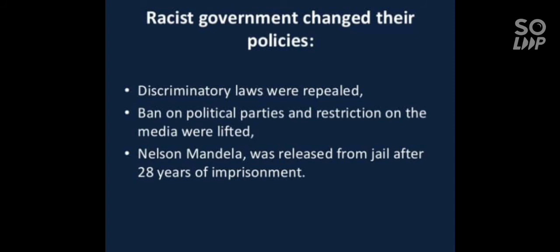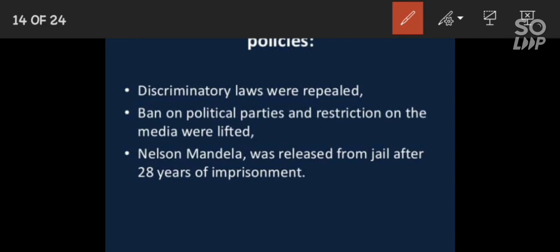First point, discriminatory laws were repealed, means they were being removed. Second point, the ban on political parties and restrictions on the media were lifted, means just like you can see in our country, a multi-party system, and media free to talk against or in favor of the government. So the same system came in South Africa. Last point, Nelson Mandela was released from jail after 28 years of imprisonment.